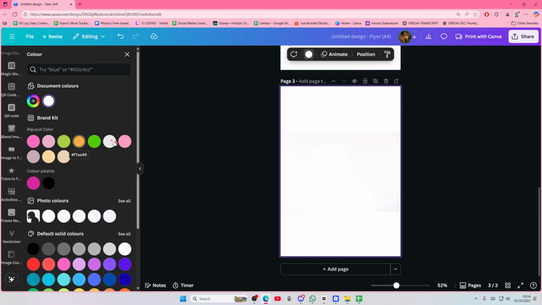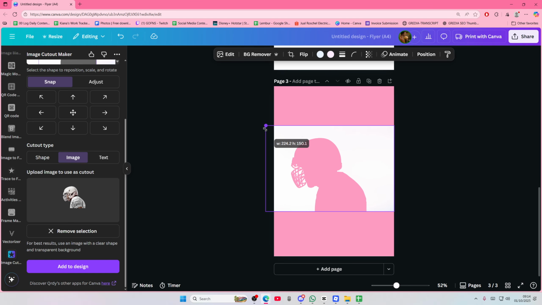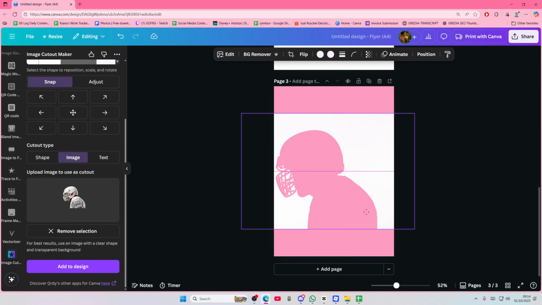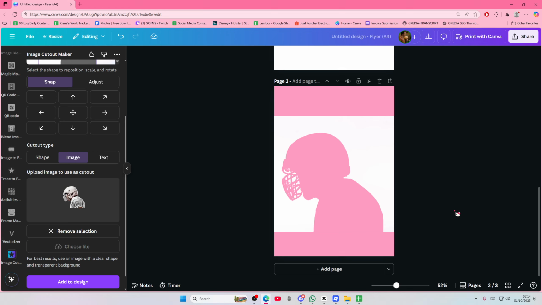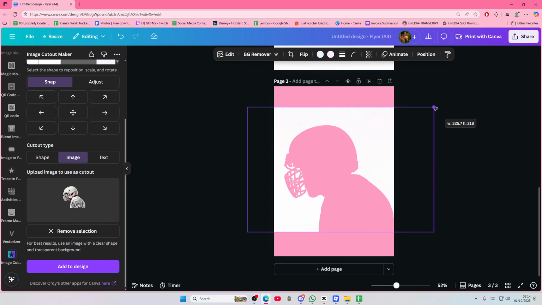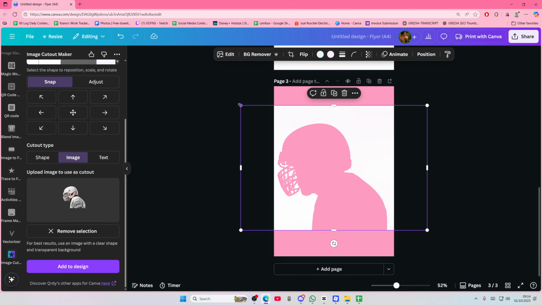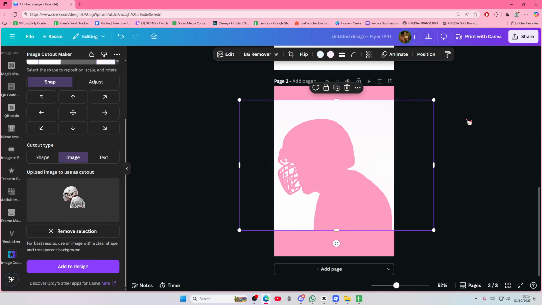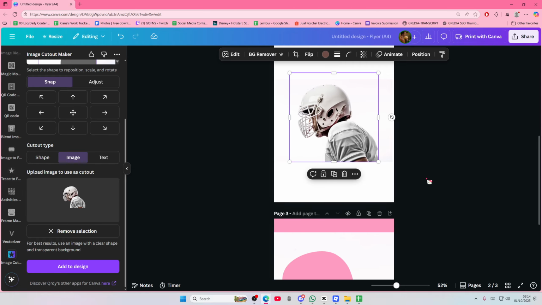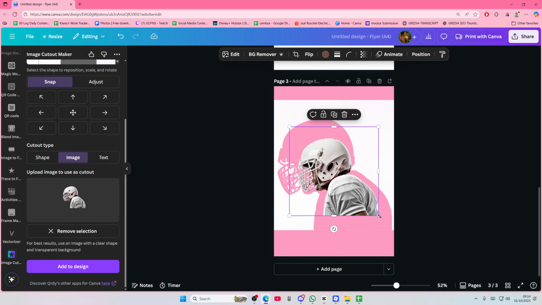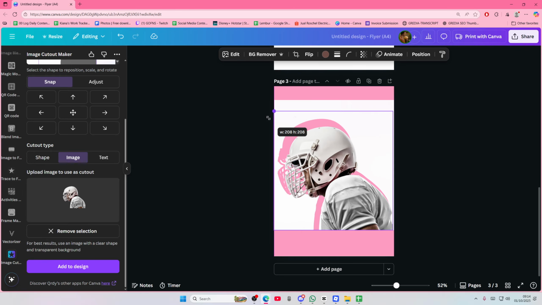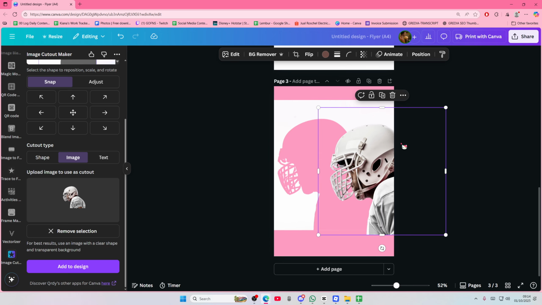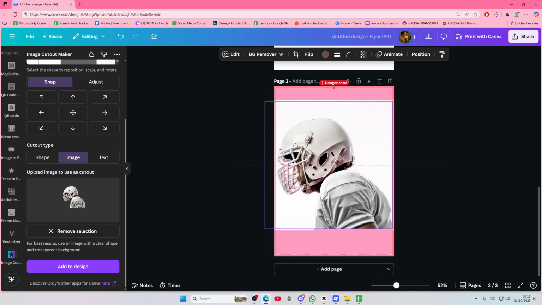Go and just change your background first so you can see this a little bit better. I'm just going to place it here, I guess. I think I'm going to make it a little bit bigger, maybe like this. Then I'm just going to copy and paste that headshot here, and try to adjust it to the image.